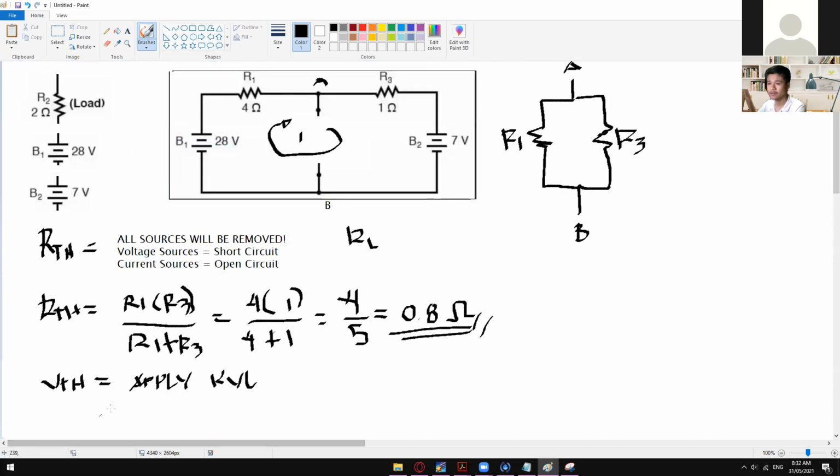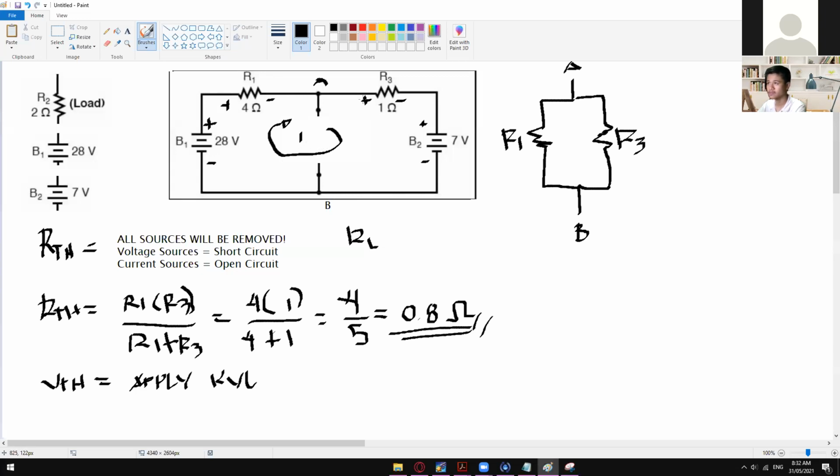All right, so in here we have positive 28. If I label this one, we have positive right here, negative, positive, negative, positive, negative, positive, negative. Okay, so this is where I assume my current.